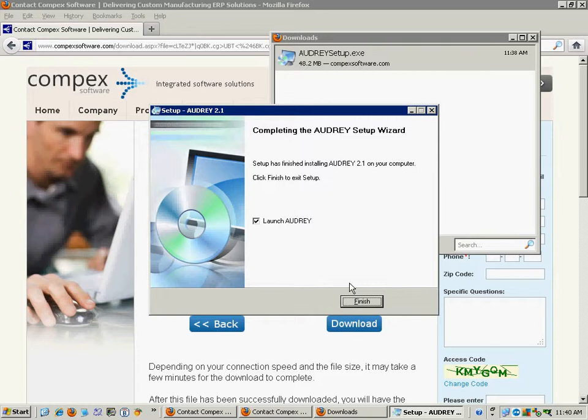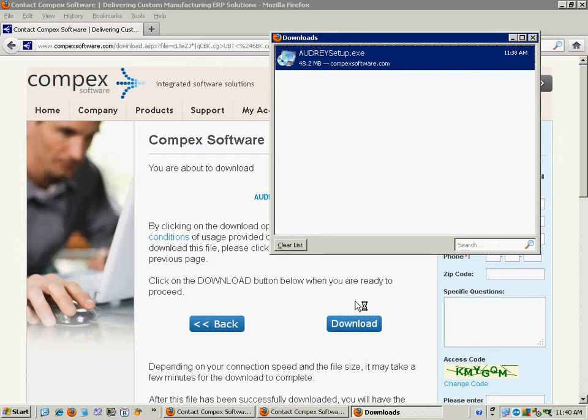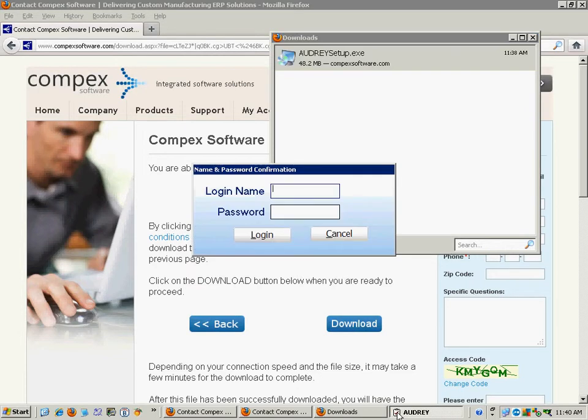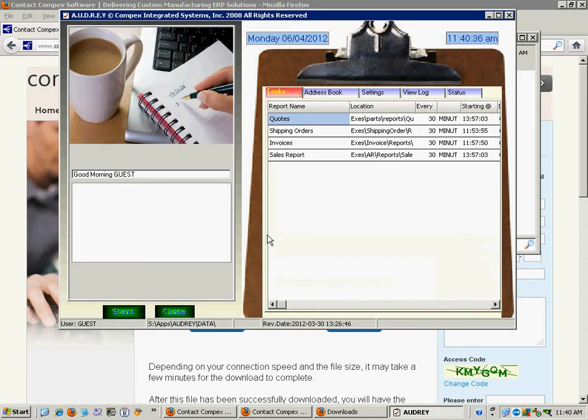Once the install has completed, please launch A.U.D.R.E.Y to confirm that you are able to log in. For the purposes of this demo, your username will be guest in all uppercase with no password. If successful, you should see something similar to this screen.